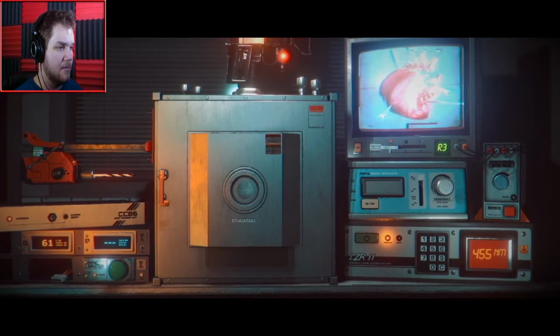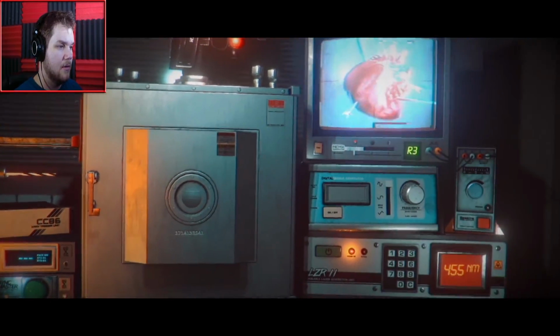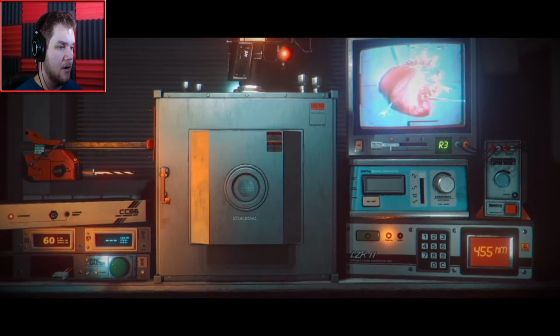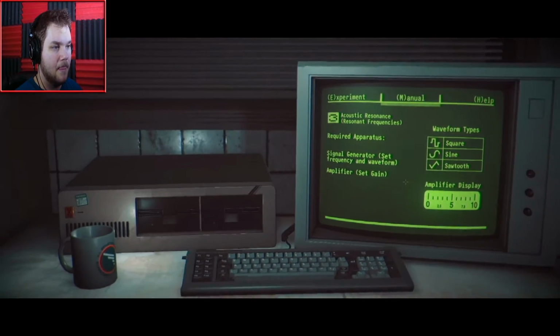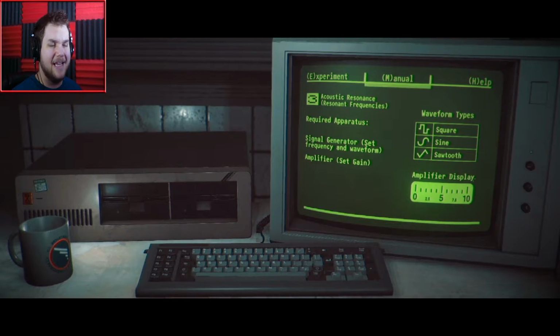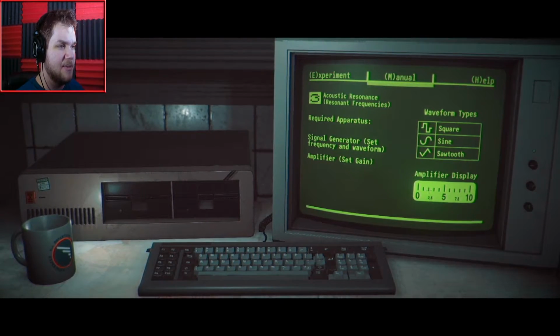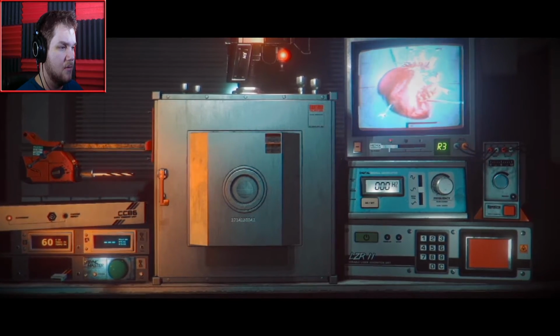They're all squiggly, but it's already set to that. Wait, was it? No, it wasn't. Never mind. It was set to square. Let's turn this off. Alright. So that's sine. Amplifier display is supposed to be set to 1, and I think it was 250 if I'm not mistaken. So...